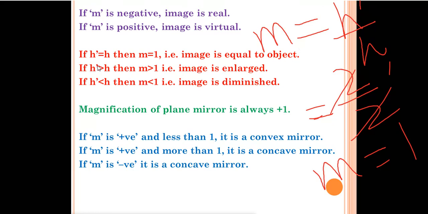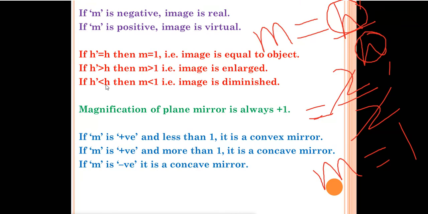Next one, if h dash is greater than h, meaning the height of the image is greater than the height of the object, then magnification will be greater than 1, that is, the image is an enlarged image. So the image formed will be an enlarged image, a large image.